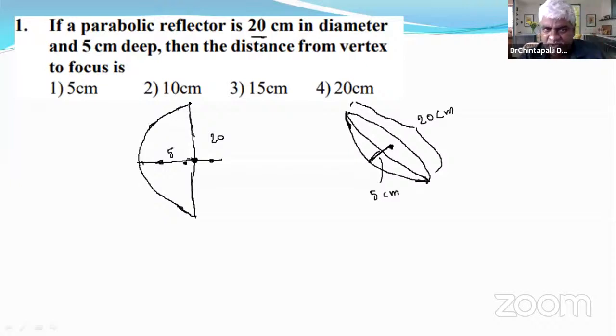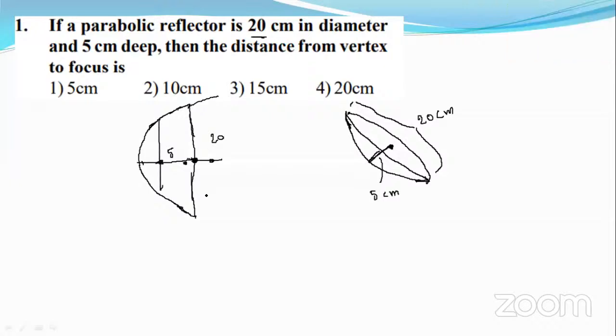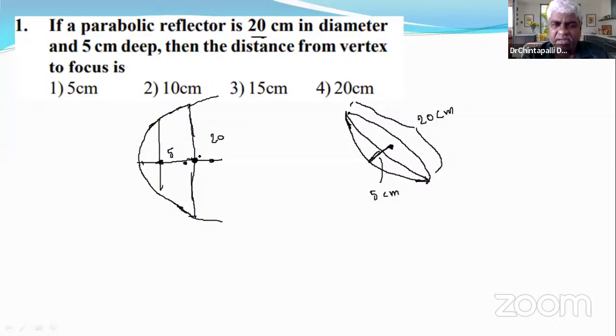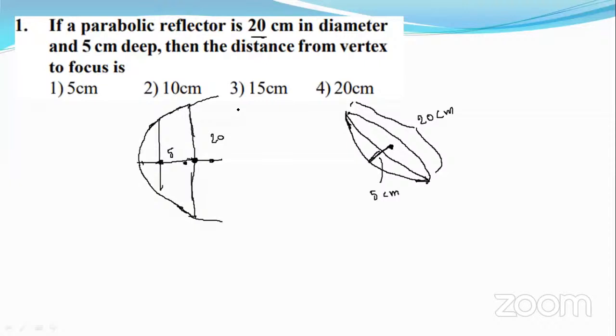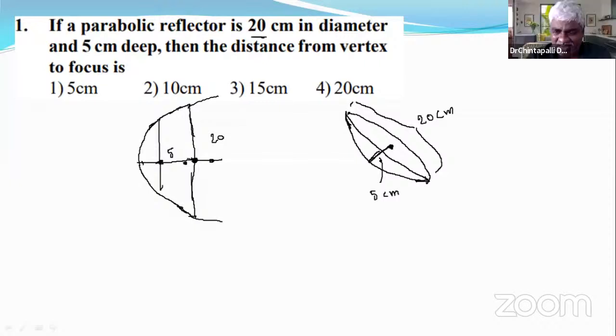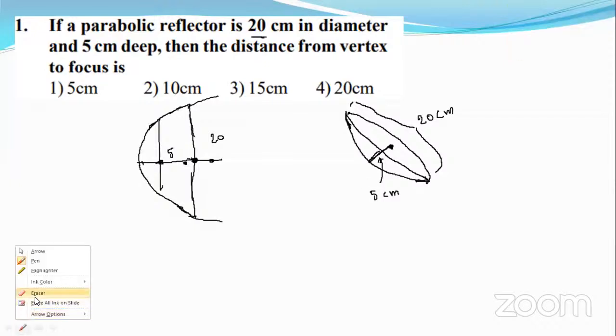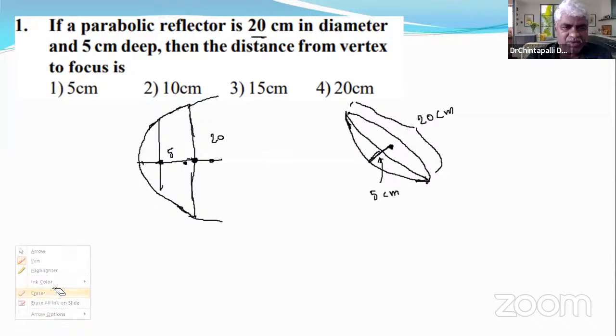So the cut of this parabola to make the parabolic reflector is maybe this, or maybe this, or maybe that. We don't know exactly whether this point is the focus or not. This may be the focus or may not be, right? Yes. So for our understanding, it is very clear that this need not be A, not cannot be A. This need not be small a, right? Yes, sir. Let's use the basic concept of graph.